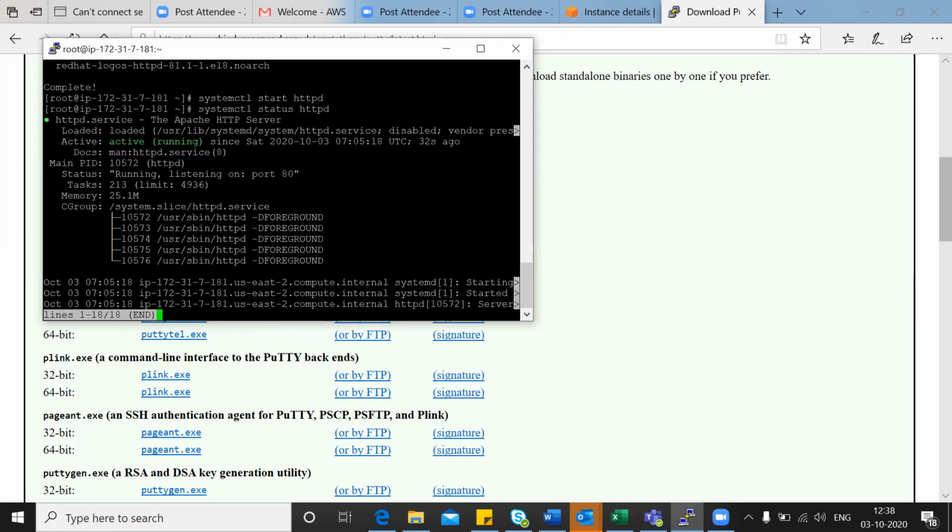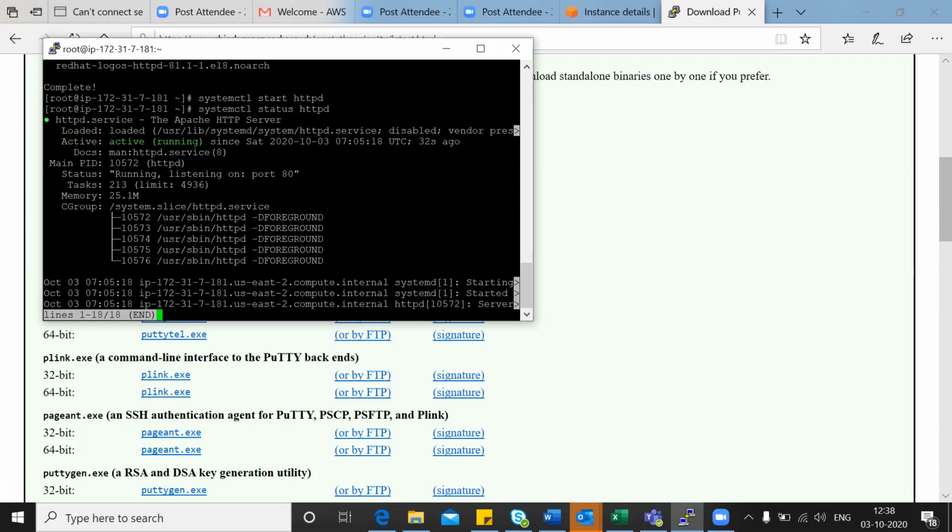See, the service is running, right? Now this particular service should be accessible from the public network, from the internet, if you have given the right permission in the security group. Have you added the security group rule?